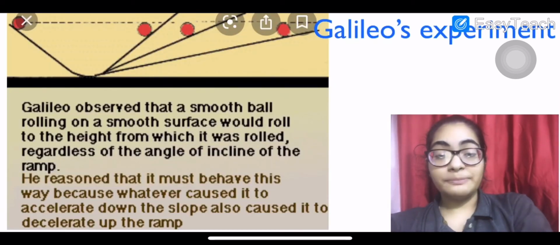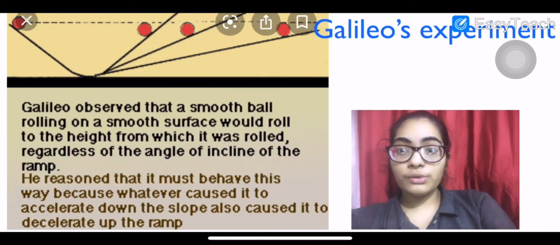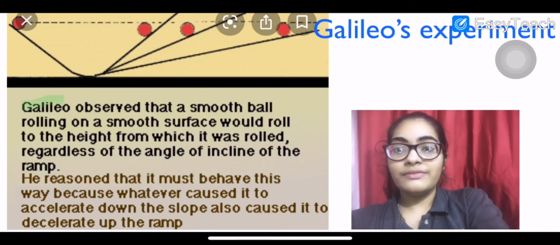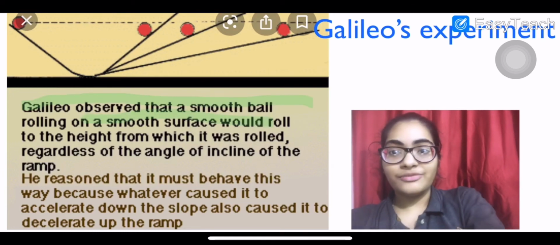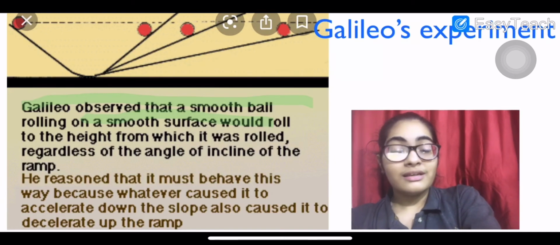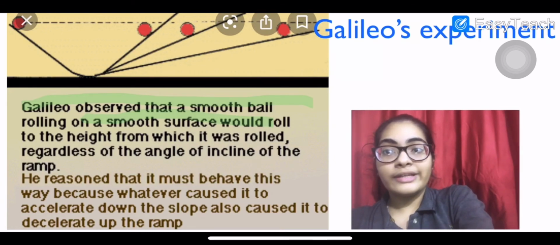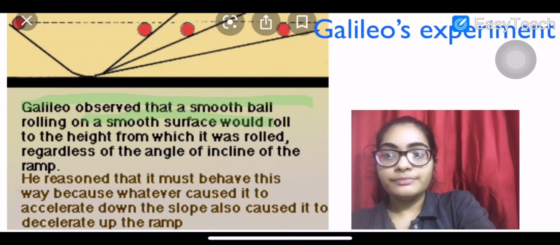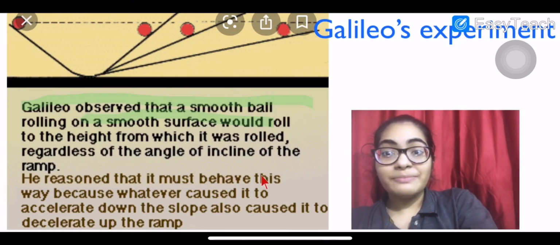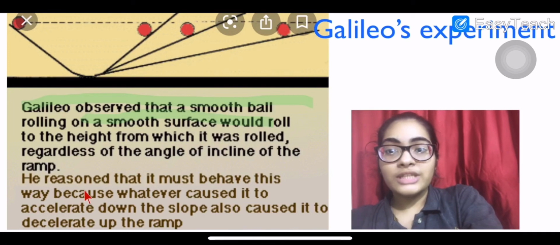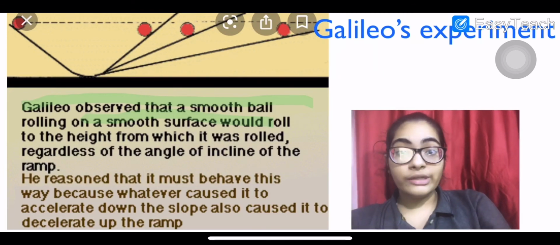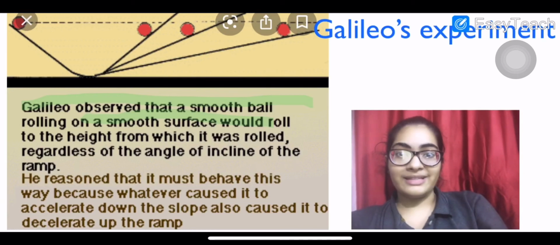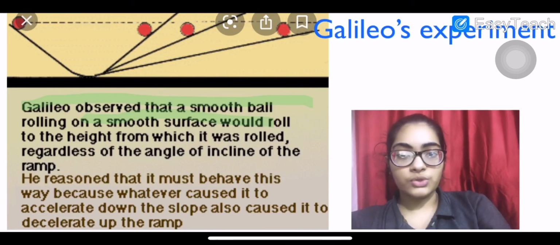Now Galileo's experiment. What made Galileo conclude this? Galileo observed that a smooth ball rolling on a smooth surface would roll up to the height from which it was rolled, independent of the angle of incline. You see the ramp here? He reasoned that it must behave this way because whatever caused it to accelerate down the slope will cause it to accelerate upwards. This is what Galileo stated from his experiment. I hope the concept is very clear to you now.